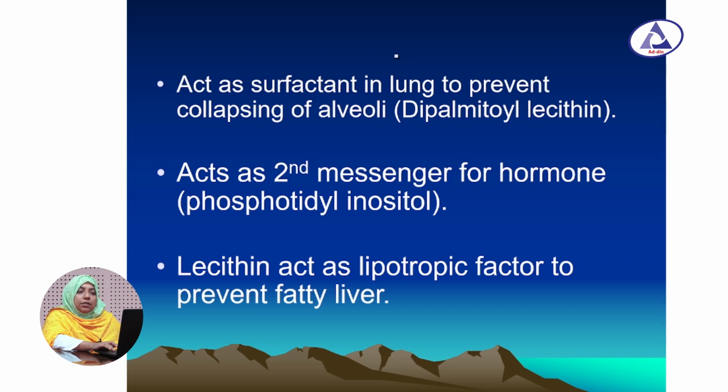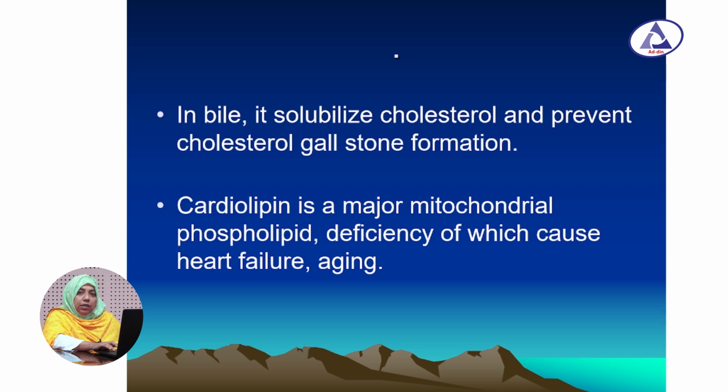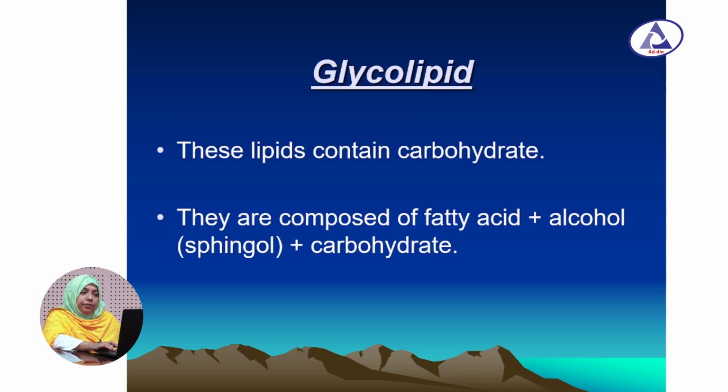They also act as second messenger of hormone, and here phosphatidylinositol is the phospholipid. Another phospholipid, lecithin, acts as a lipotropic factor to prevent fatty liver. In bile, phospholipid solubilizes cholesterol and prevents cholesterol stone formation. Another phospholipid, cardiolipin, is a major mitochondrial phospholipid. Deficiency of this cardiolipin may cause heart failure and aging.